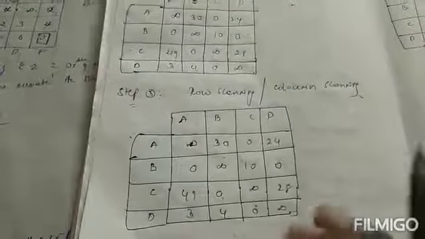After that I make the table like that. This table is our step 2, and next we will go for step 3. Our step 3 is row scanning or column scanning.